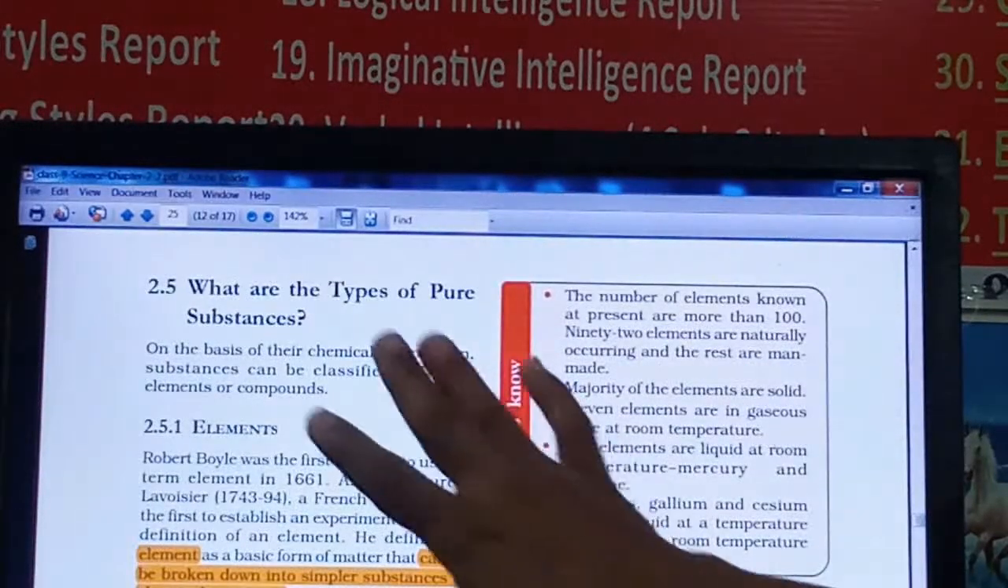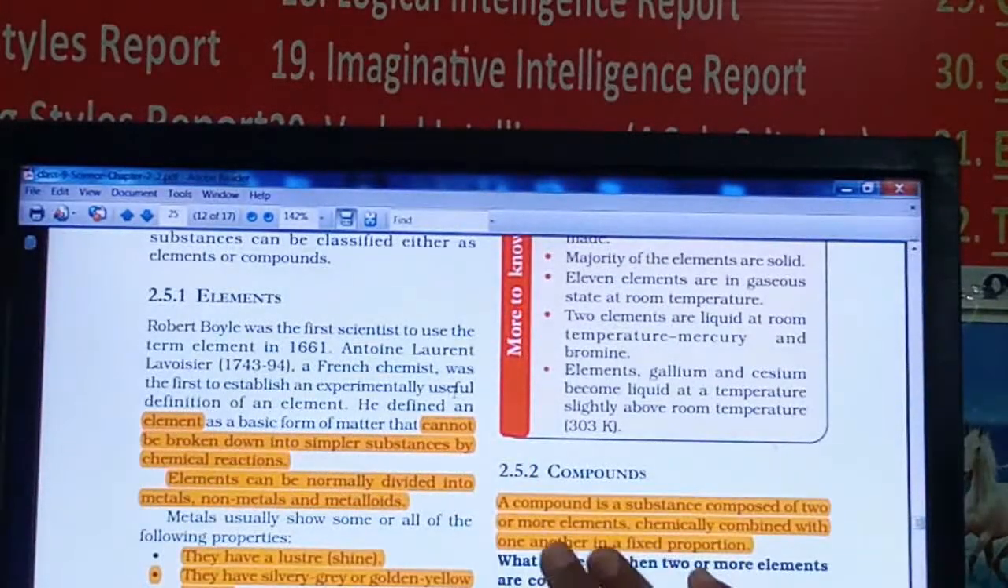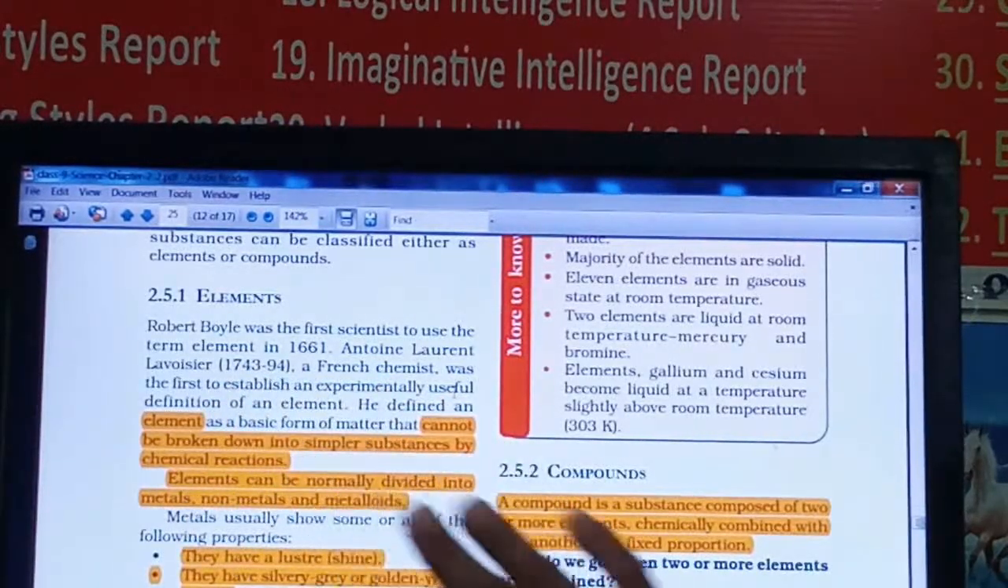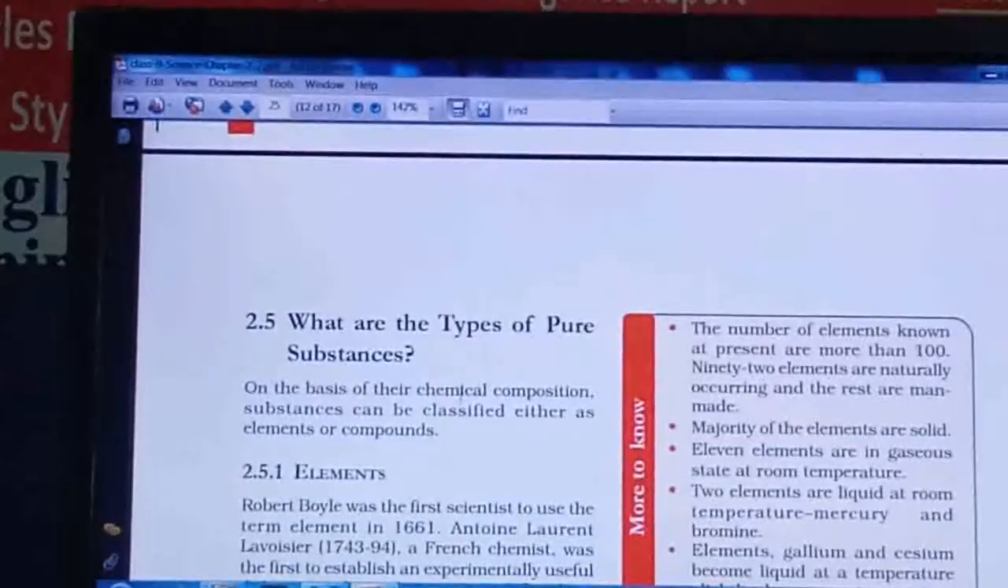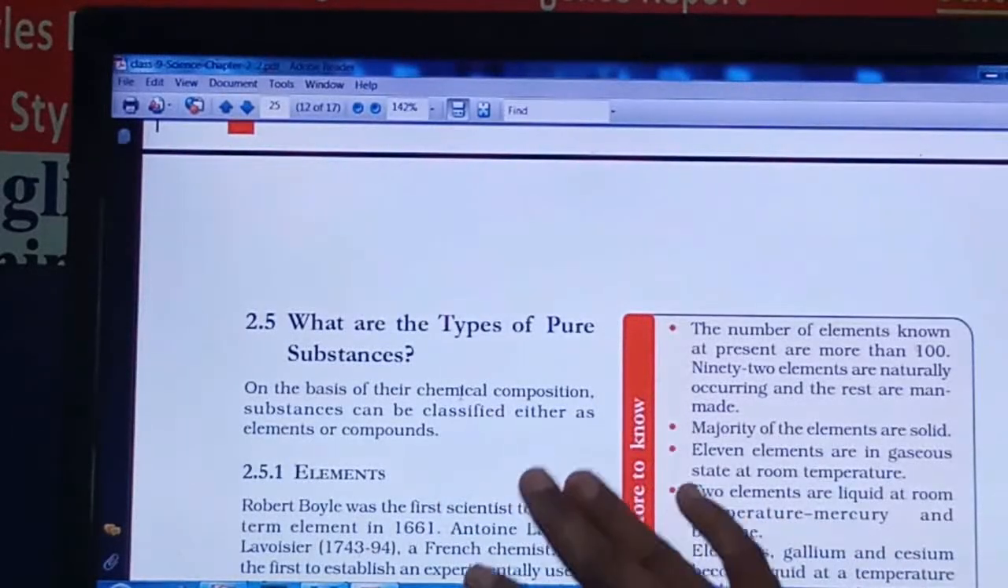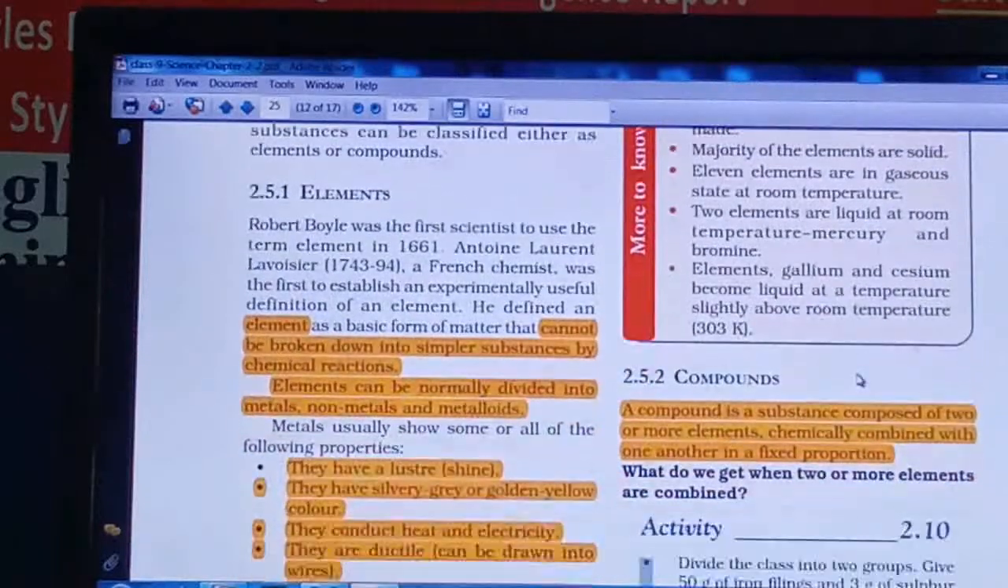After that, what are the types of pure substances, elements and compounds? This is the last point from your textbook. So this we have already learned, what is meant by element and what is meant by compound. See what are the types of the pure substances. In that, elements and compounds we are going to see.